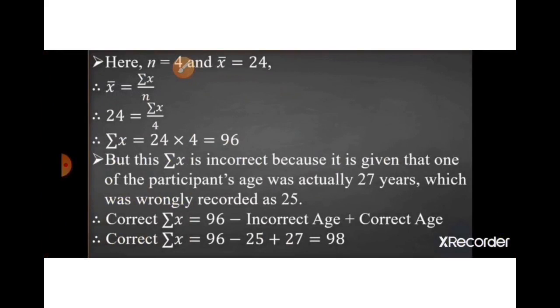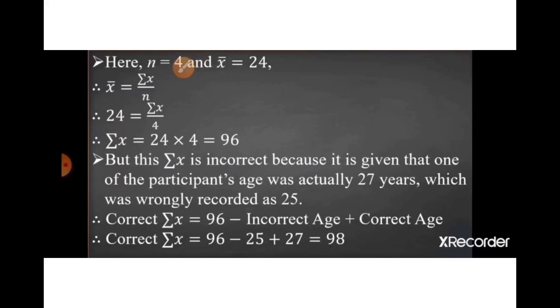n equal to 4 and x bar equal to 24. According to the formula, mean equal to sigma x upon n. Here they have given us mean 24, which is wrong. We have to find out sigma x here, divided by n 4. Now sigma x equal to 24 into 4, which would be 96. But here is a correction. Sigma x is incorrect because it is given that one of the participants' age was actually 27 years, which was wrongly recorded as 25.